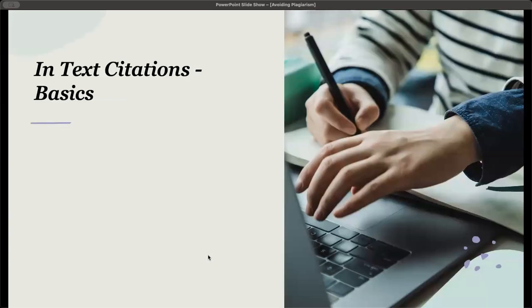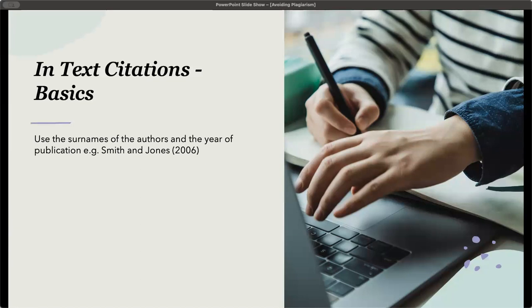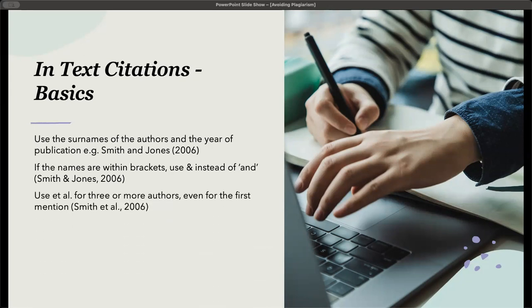And then for in-text citations, the basics: you're going to use the surnames of the authors and the year of publication. So again, in this one here, you can see Smith and Jones with the year. We are not using their first names, and because this is outside of the brackets, we're using the word "and." But if the names are in brackets, we use the ampersand and not the word. So Smith & Jones, 2006.